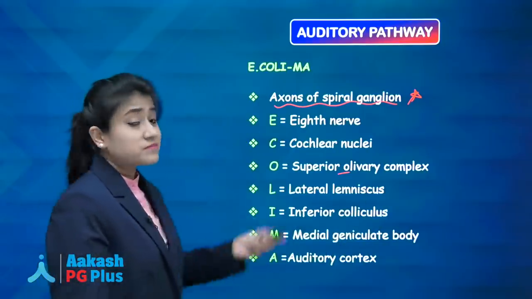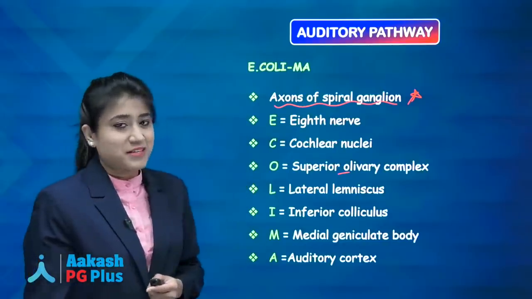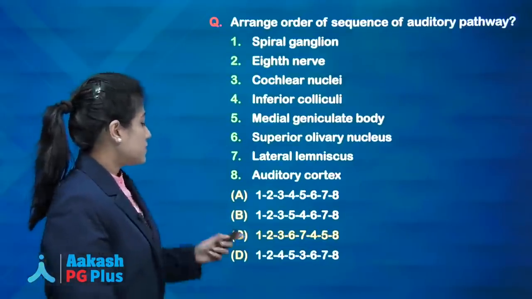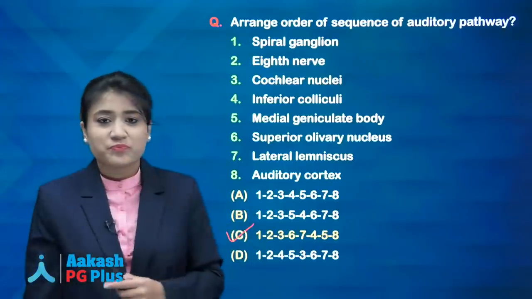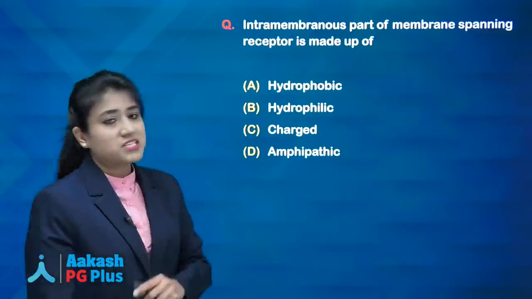So this is the correct order of what? Correct order of auditory pathway. So the answer over here is C. Got it? Intramembranous part of membrane spanning receptor is made up of.